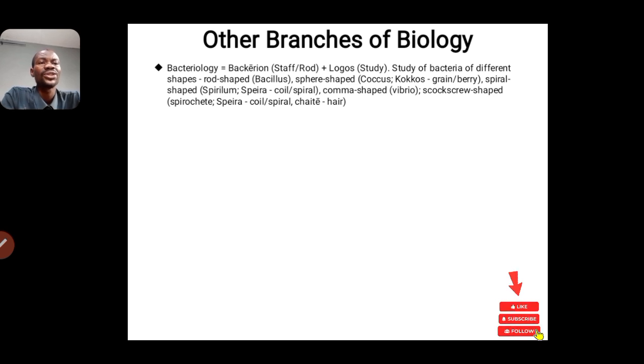We have the spiral shaped, which are the spirillum, from the word spiral, which means to coil. And then we have the comma shaped, which we call the vibrio shaped. An example is Vibrio cholerae, because it is a comma shaped bacterium. We have the corkscrew shape, which are the spirochetes, and they are similar to the spirillum, that is the spiral shaped. All right, so the spirochetes, from the word chete, means hair, hair-like.